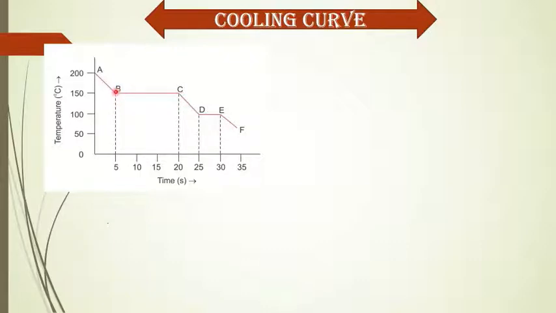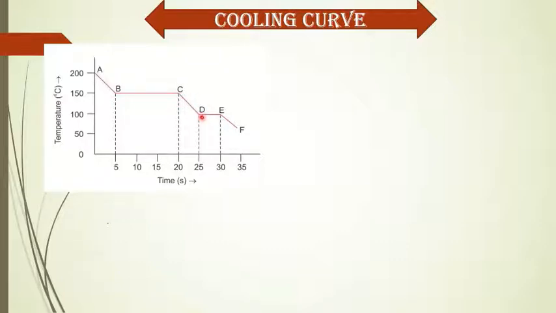But from B to C, with time, the temperature does not decrease because it is the condensation point. At point C, the matter has completely become liquid. So CD is the liquid state of the matter.